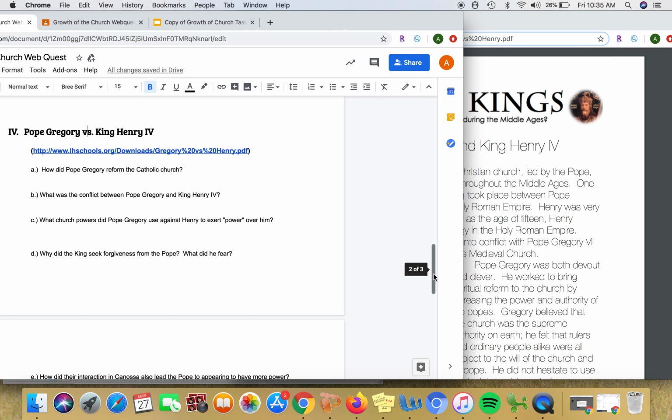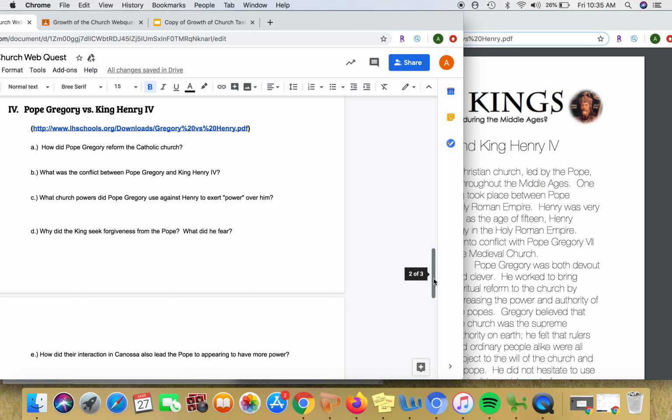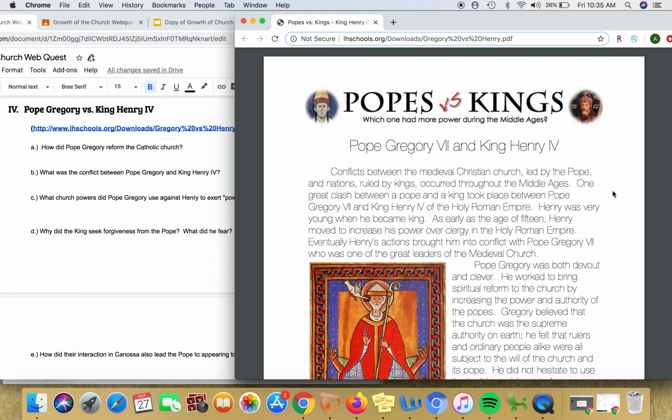What did he fear? Oh, there's another. E, how did their interaction in Canossa also lead the Pope to appearing to have more power? Okay. Popes and kings. Which one had more power during the Middle Ages?